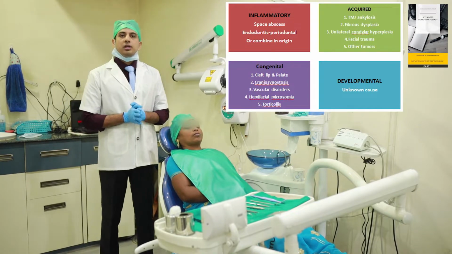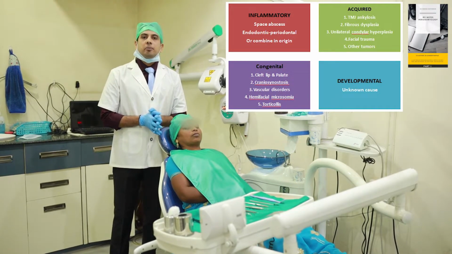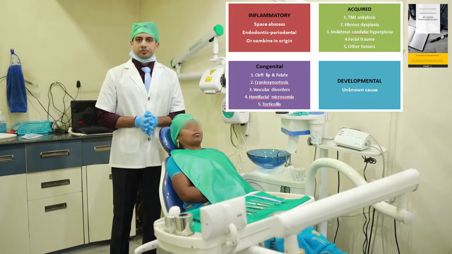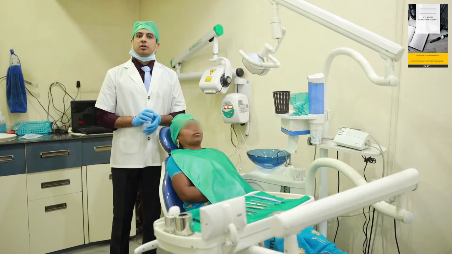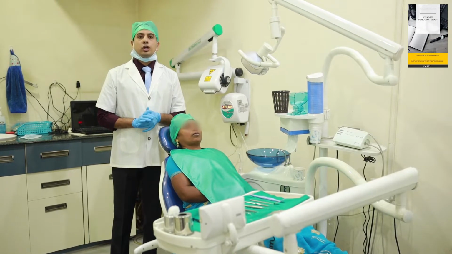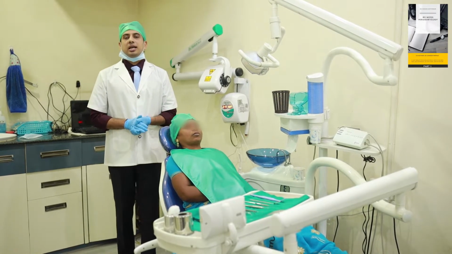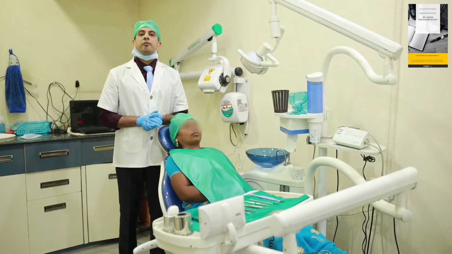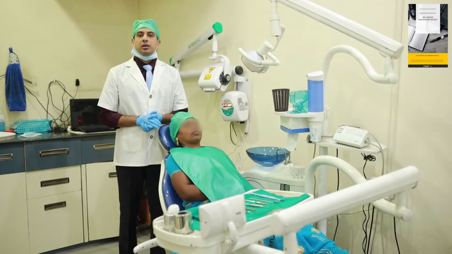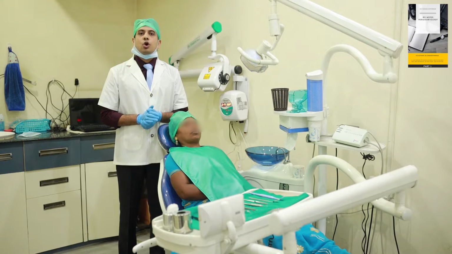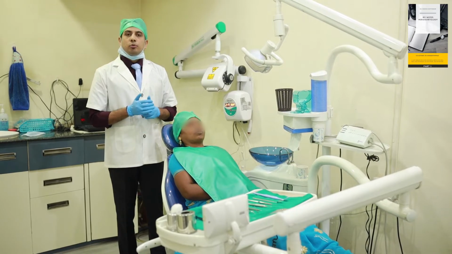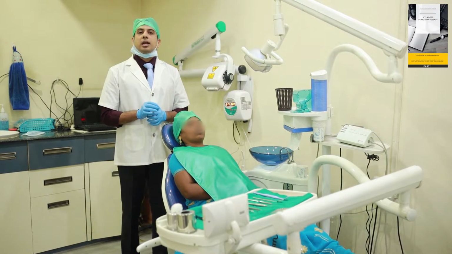The inflammatory kind of facial asymmetry is commonly seen because of pulpal and periodontal diseases in which facial planes of the face are included. Second is the acquired kind of facial asymmetry, which might be because of injury or diseases like temporomandibular joint ankylosis or fractures of the bone. Third is congenital, which might be because of cleft lip or cleft palate or hemifacial microsomia. And fourth is developmental. It is because of any trauma or accident which has occurred during the developmental stage of growth. Out of these four, the most important for us is the inflammatory kind of facial asymmetry.